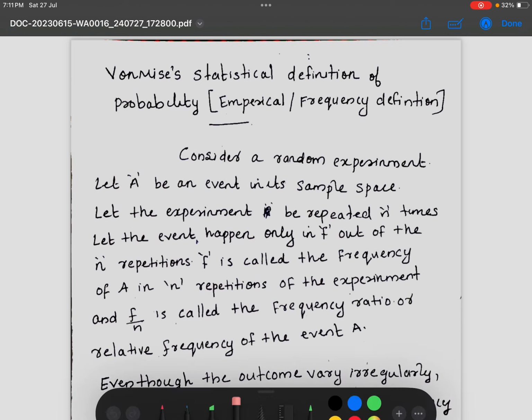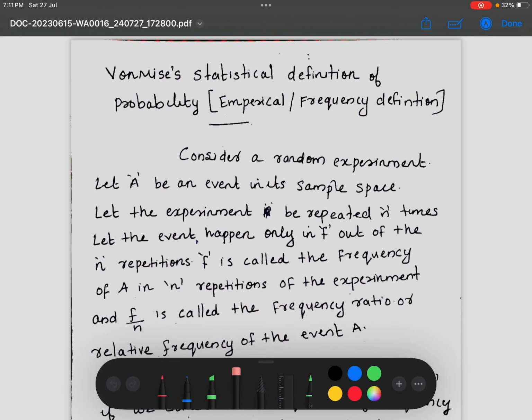Let us consider a random experiment. Let S be the sample space and A be the event. This random experiment is repeated n times and the event A happened f times.